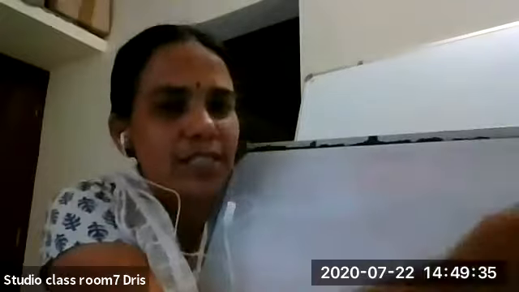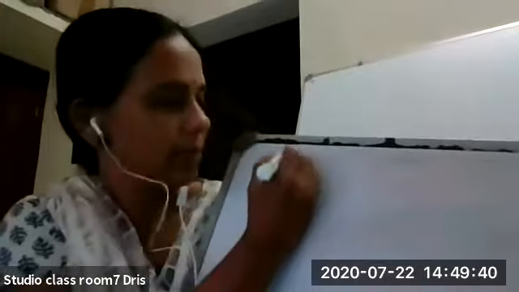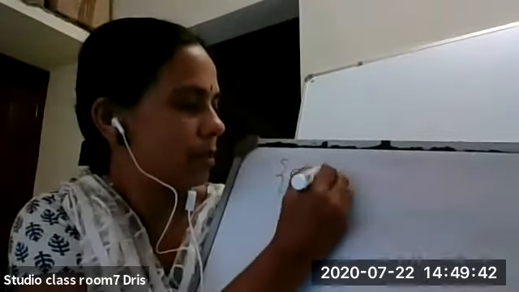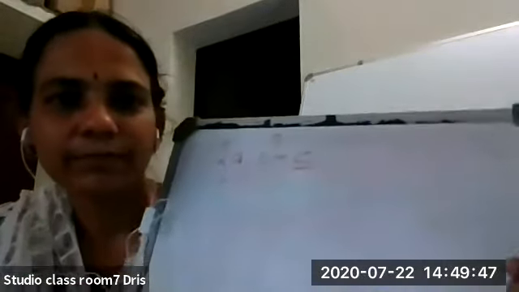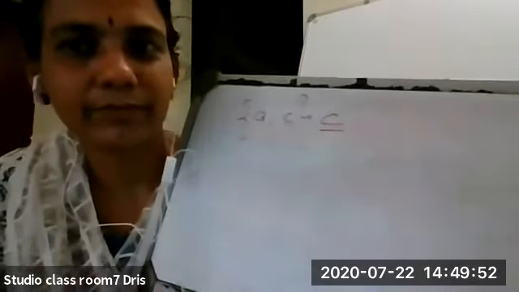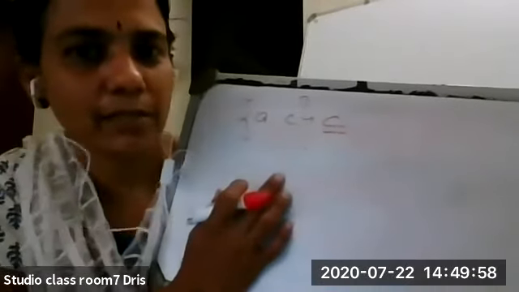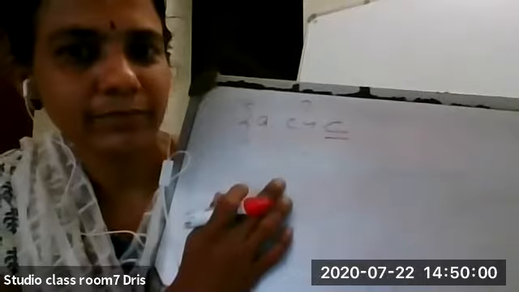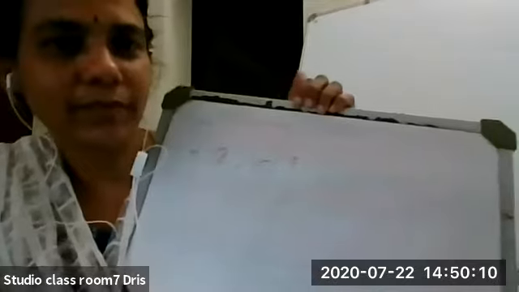Now listen, children. If I write on the board, is it visible for you? Check this one. Can you see? Achyut, can you see? I'm writing something on the board. Is it clear? Not so clear, ma'am. It's very small. Okay. Now, is it okay?